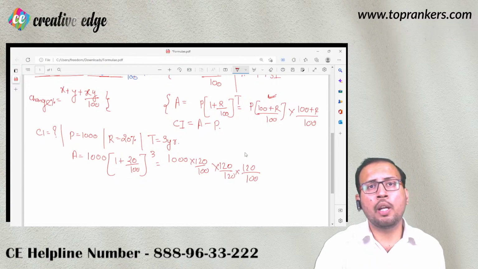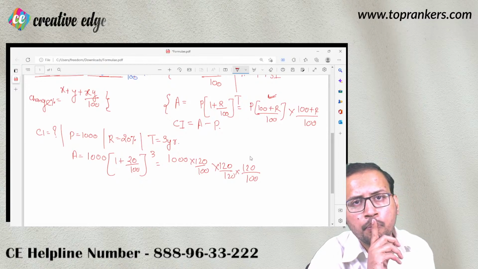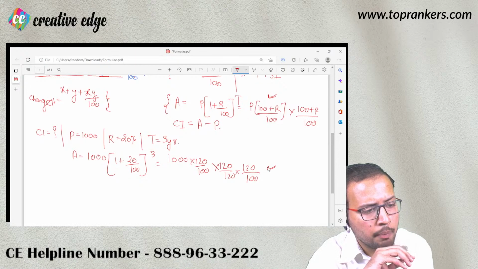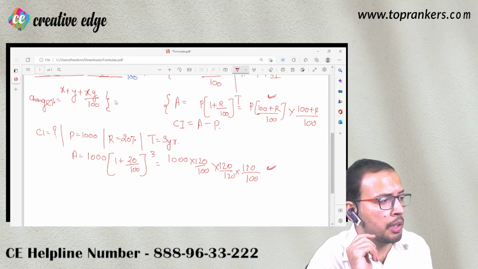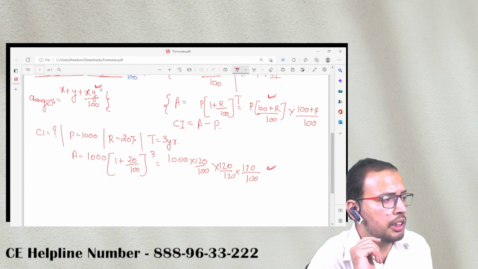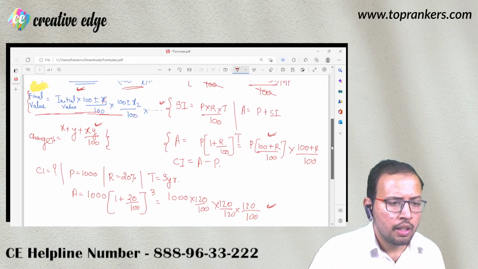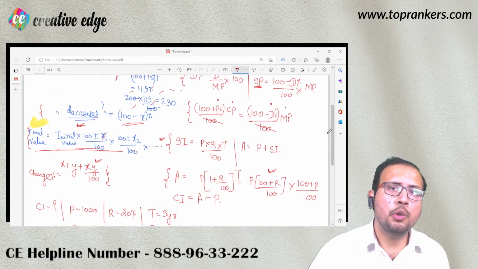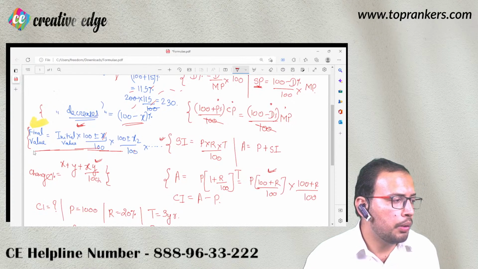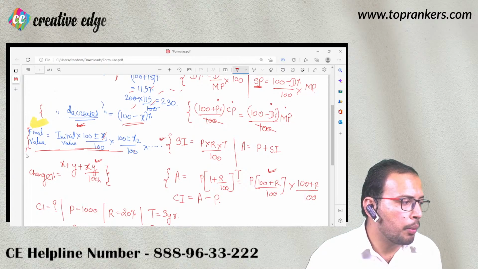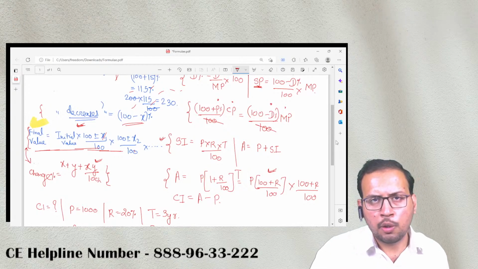I hope this must be calculated by every one of you. But I am more interested in this formula. How to use this formula: x plus y plus xy upon 100? Now you must be thinking why we are thinking of this formula. When I was discussing percentage, I had also told you that these two formulas are equivalent to each other. Equivalent है, ठीक.